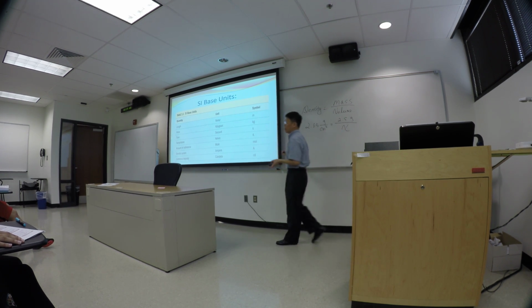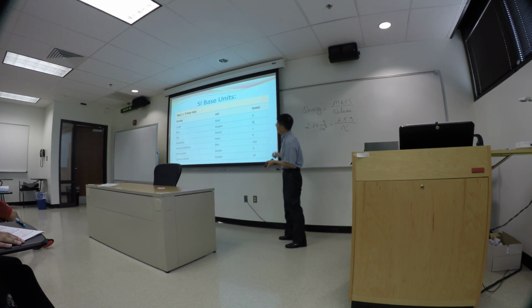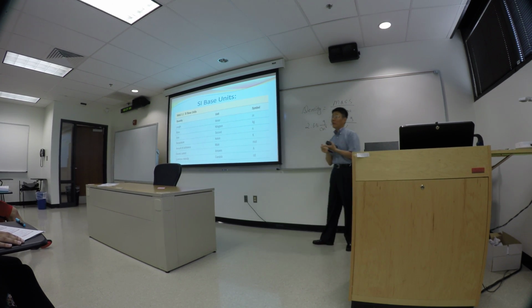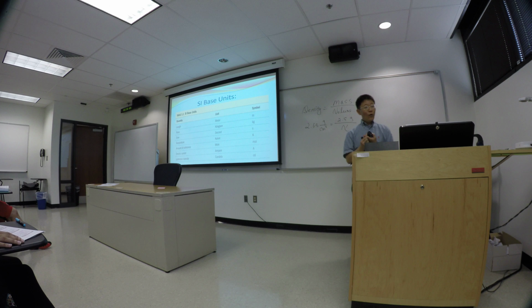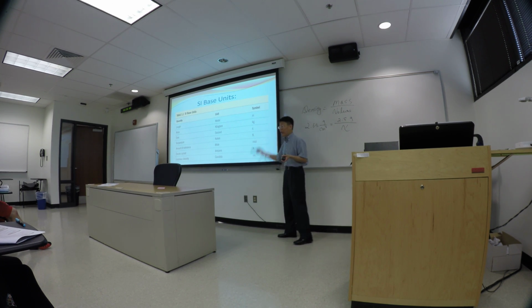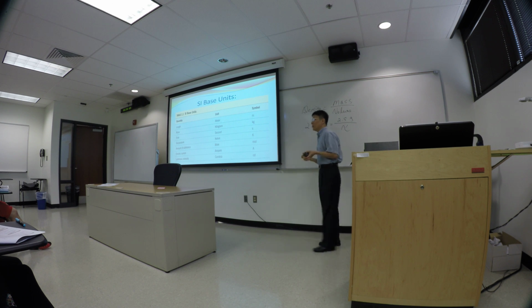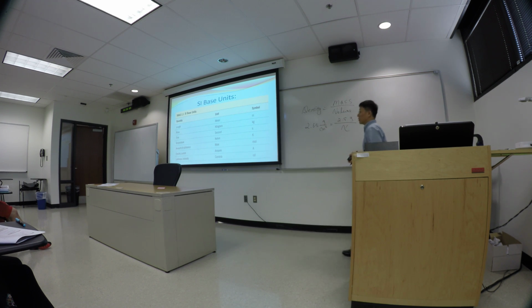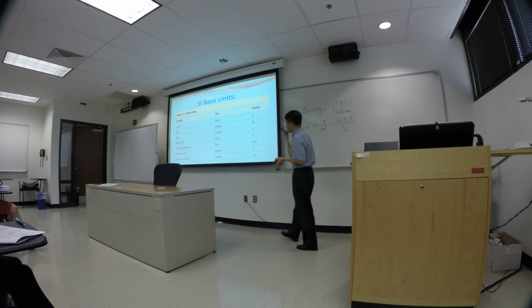So SI unit, International Standard Unit for measuring quantities there. Length is measured in meters. Unfortunately, it's not in foot or in yards, it's meters. Okay, the symbol that we use for length is m. Mass is measured in kilogram, not in pound, not in ounces, but in kilogram. These are the standard units there. Okay, time, second, and temperature, Kelvin. Not Celsius, not Fahrenheit, but Kelvin.